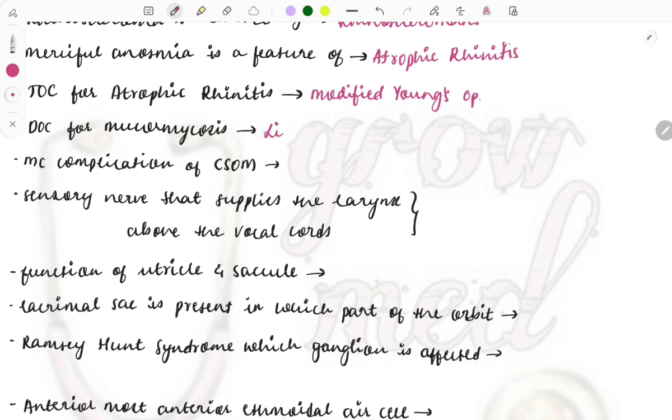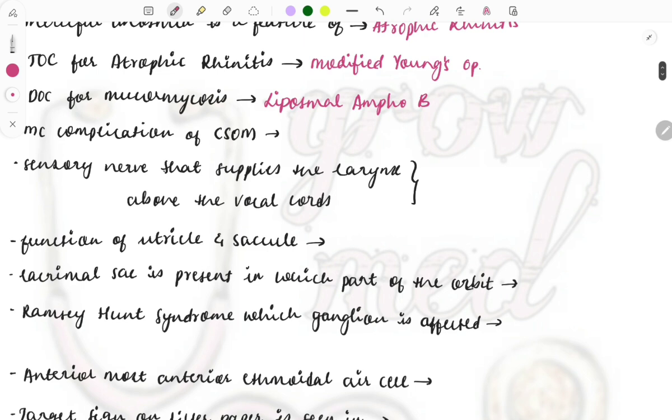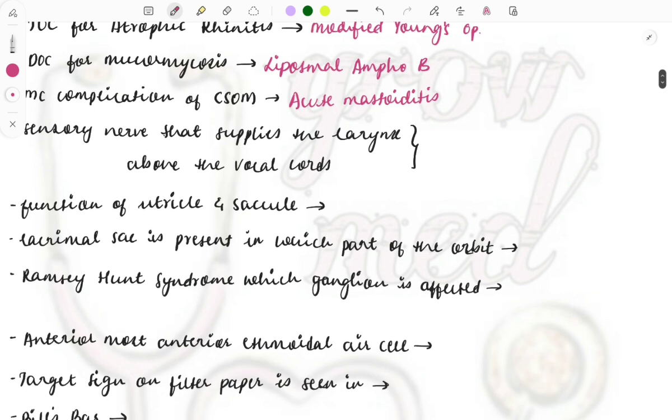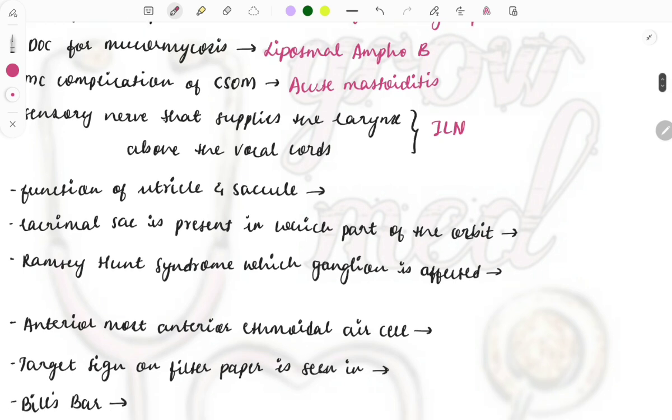That is liposomal amphotericin B. Liposomal amphotericin B, the drug of choice for mucormycosis. Then the most common complication of CSOM is acute mastoiditis. Then the next question, sensory nerve that supplies the larynx above the vocal cord: it is the internal laryngeal nerve which will be supplying the larynx above the vocal cords.